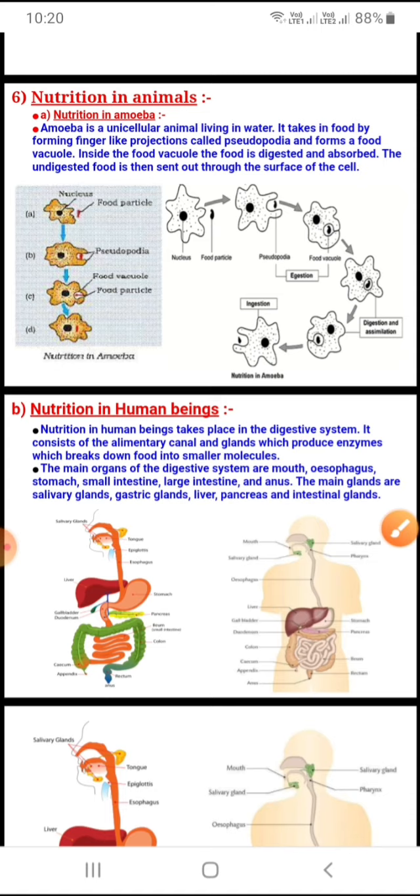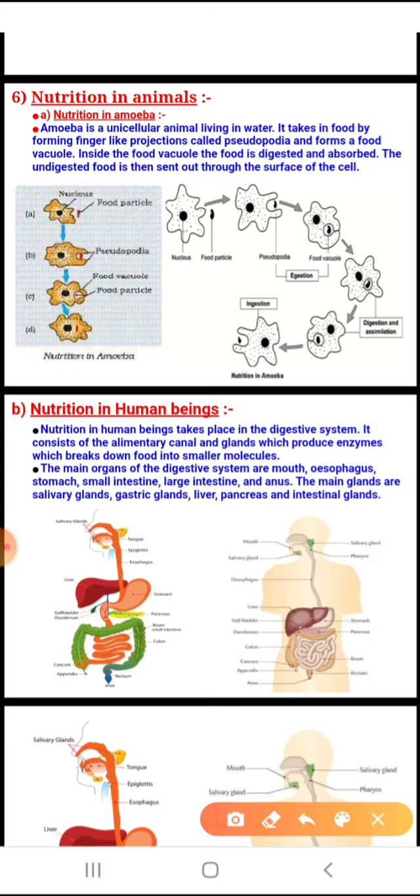The next step. First step, ingestion, is done. Now the food is ingested inside your body. Now what will happen? This food which it has ingested will go inside the amoeba and form a food vacuole. After the food vacuole, the essential nutrients will be taken, and after the whole process of digestion is over, the unwanted substances are thrown out by the process of egestion. So it follows very simple steps.